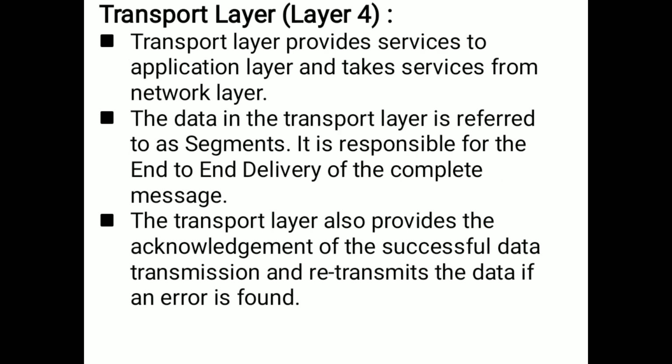And the fourth layer is the transport layer. The transport layer provides services to the application layer and takes services from the network layer. The application layer is on top of the transport layer, and the network layer is below the transport layer. It will take the services from the application layer and network layer also.